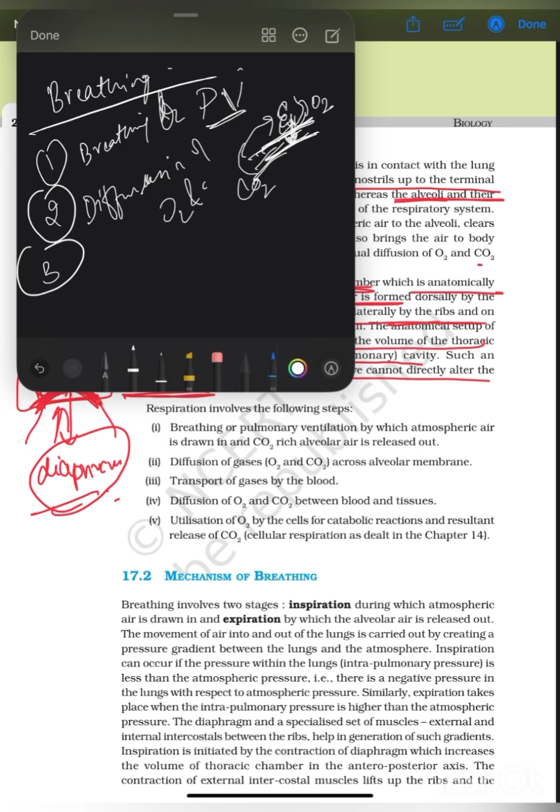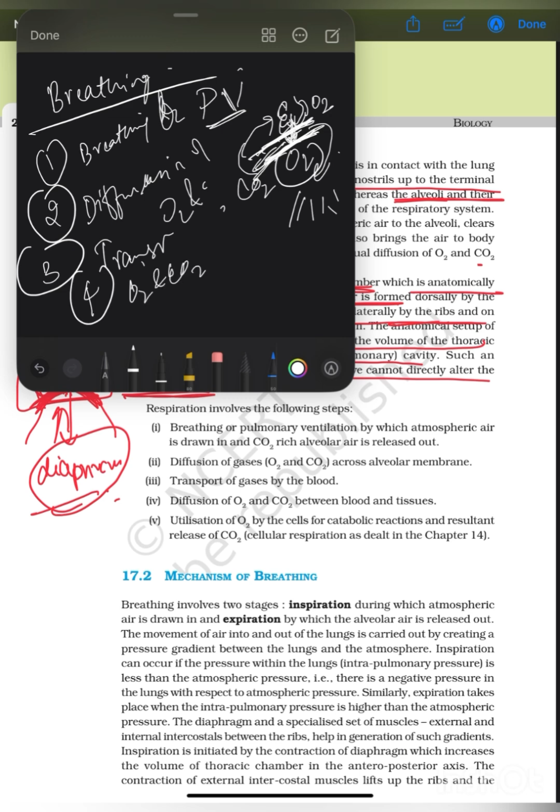So diffusion of O2 and CO2. Number 3 is the transport of gases by the blood. Now this blood vessel will have to transport this O2 into different parts of the body, and so transportation.